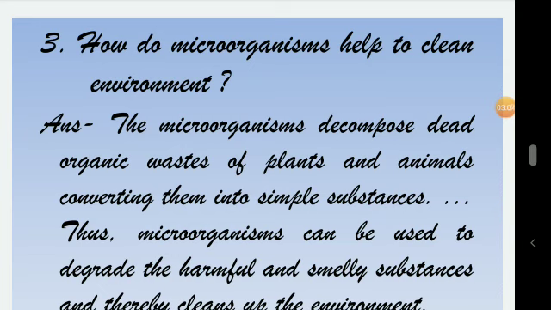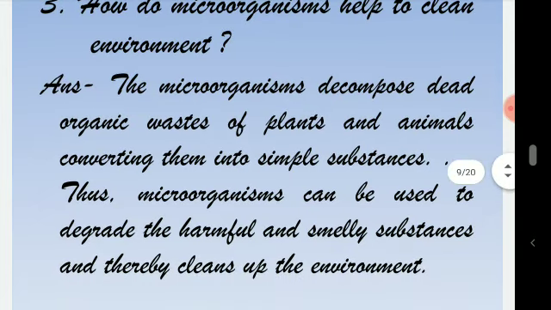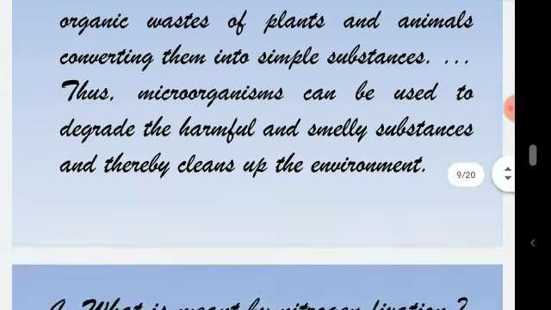Now, question number 3, how do microorganisms help to clean the environment? The microorganisms decompose dead organic wastes of plants and animals, converting them into simple substances. Thus, microorganisms can be used to degrade the harmful and smelly substances and thereby cleanse up the environment.